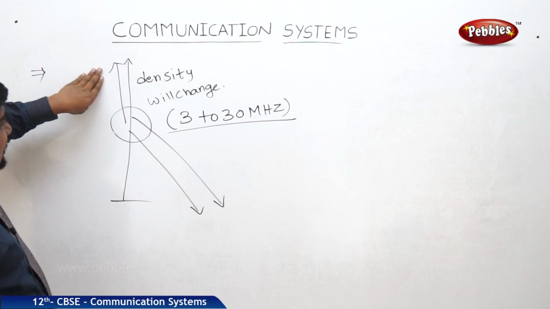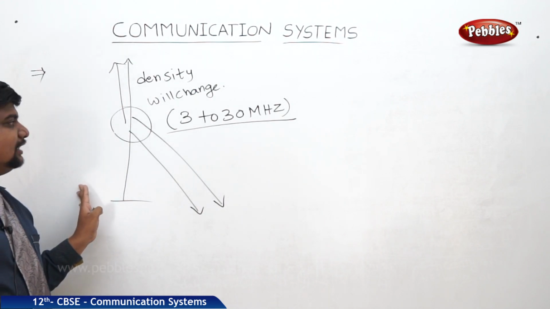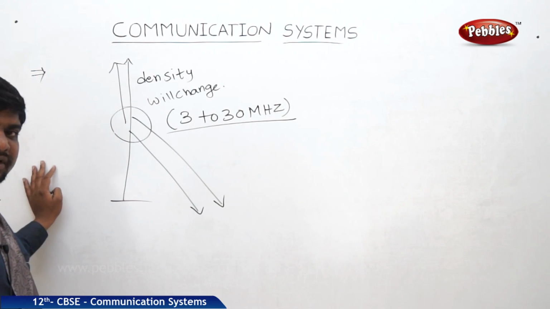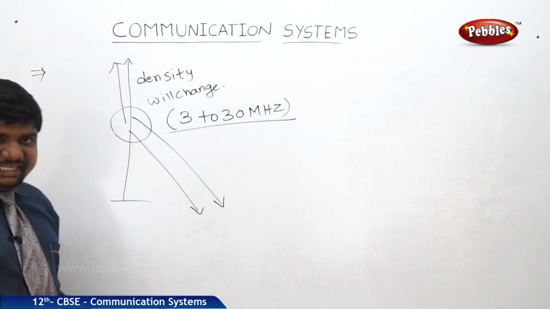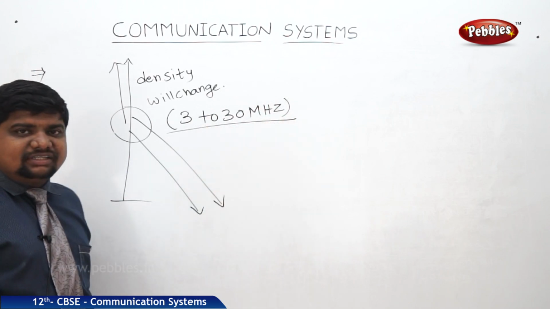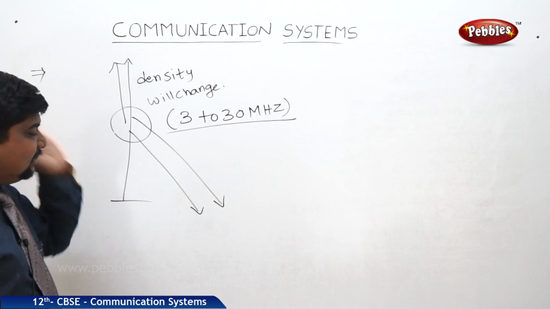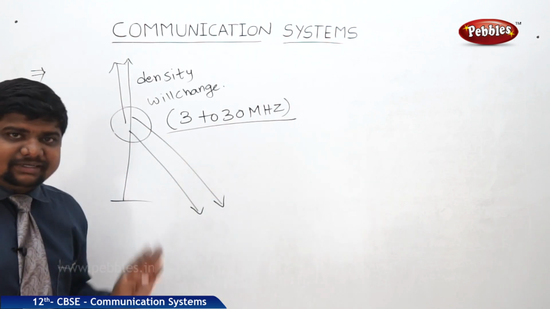Understood? This is the main point in sky wave propagation. At the top and bottom, ionization is not possible. In the middle it takes place, for frequencies of 3 to 30 megahertz. Waves above 30 megahertz penetrate through the ionosphere and pass to the next layer.